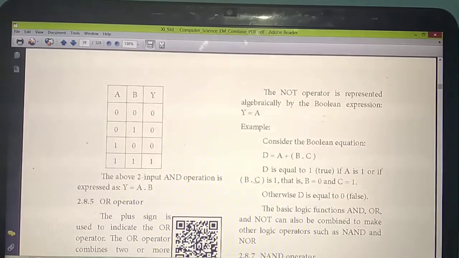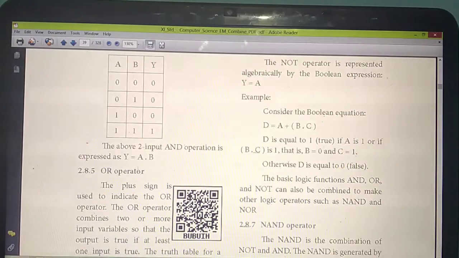Leave true or false. If you are getting at least one 0, the answer will also be 0. If both the values are 1, the answer will also be 1, just like normal multiplication. Okay. So this is the way for representation of the AND operator.